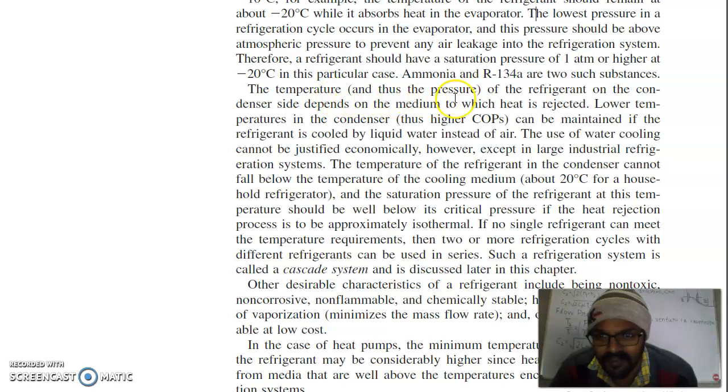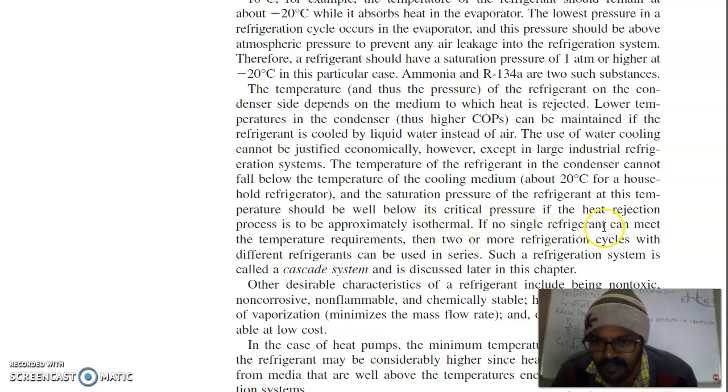The temperature, and thus the pressure, of the refrigerant on the condenser side depends on the medium to which heat is rejected. Lower temperature in the condenser, and thus higher COPs, can be maintained if the refrigerant is cooled by liquid water instead of air. The use of water cooling cannot be justified economically, however, except in large industrial refrigeration systems. The temperature of the refrigerant in the condenser cannot fall below the temperature of the cooling medium, about 20 degrees Celsius for a household refrigerator, and the saturation pressure of the refrigerant at this temperature should be well below its critical pressure if the heat rejection process is to be approximately isothermal.